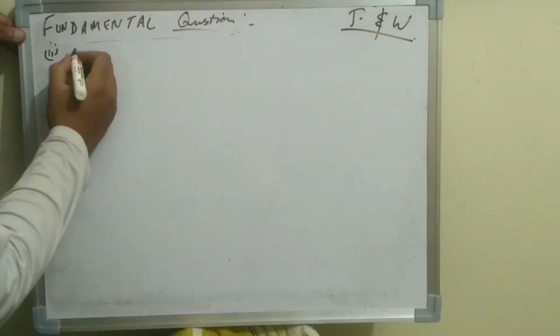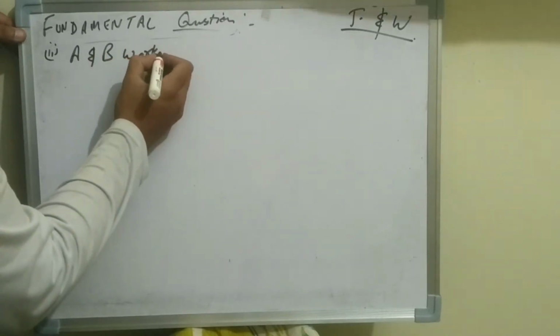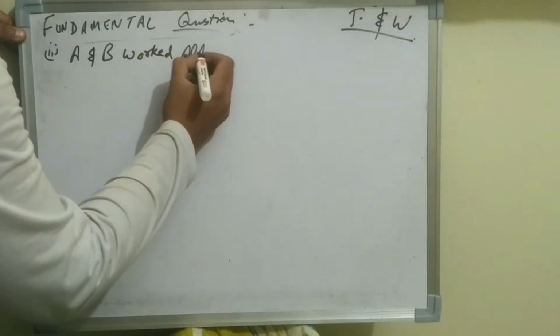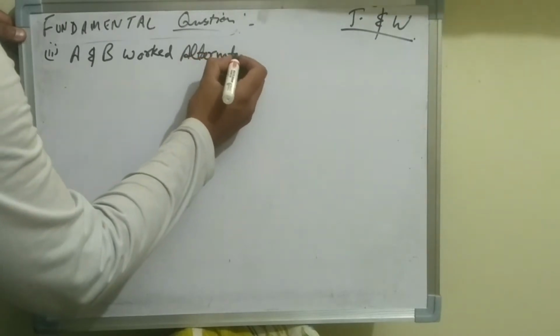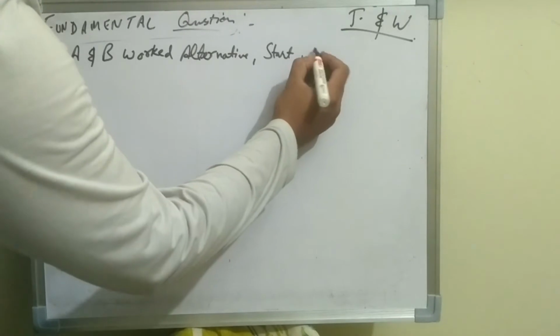Now we will start with our second part, which says A and B worked alternately, started by A.